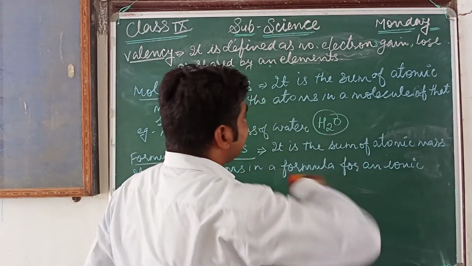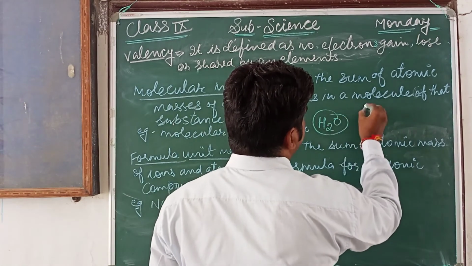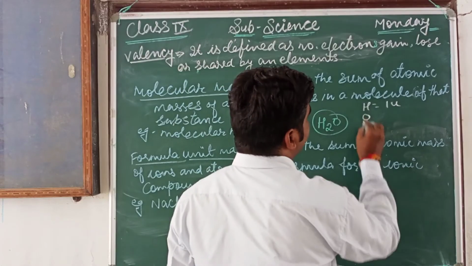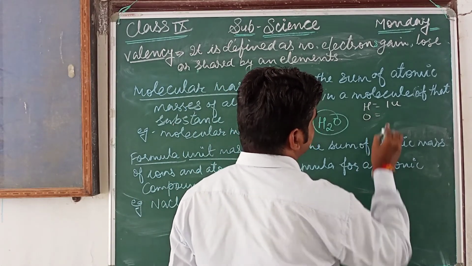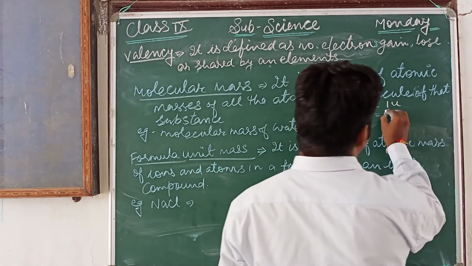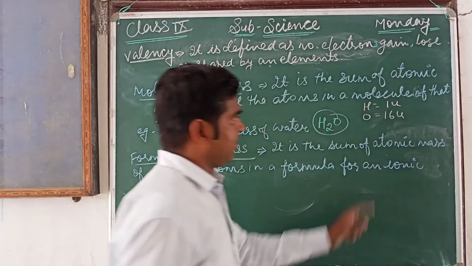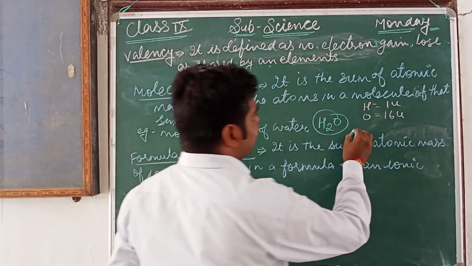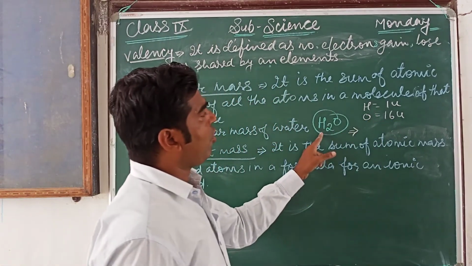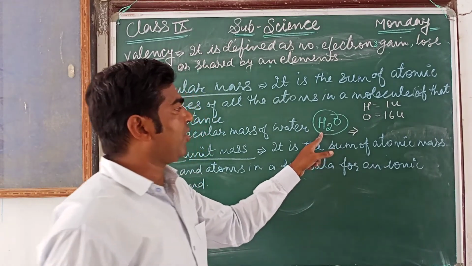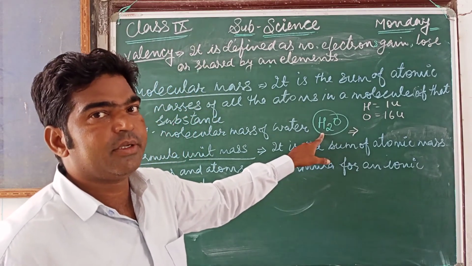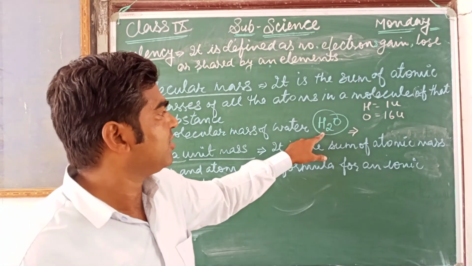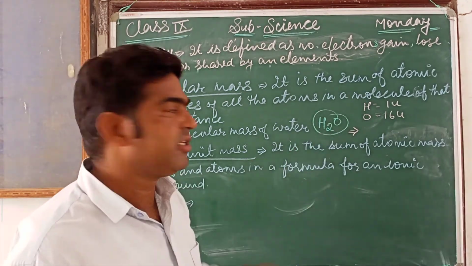As you know, the mass of hydrogen is 1 unit, and for oxygen, it is 16 units. Now here, the mass of all the hydrogen atoms. How many hydrogen atoms are present in water? 2.